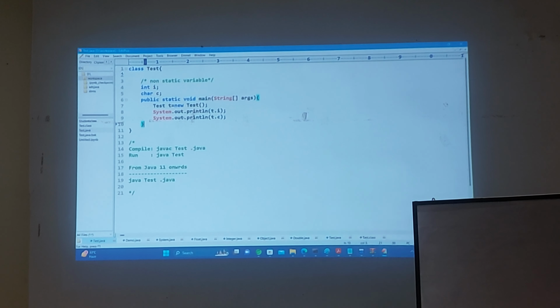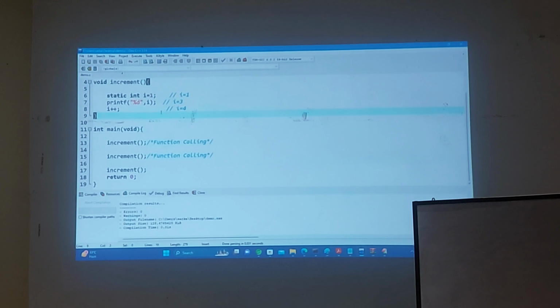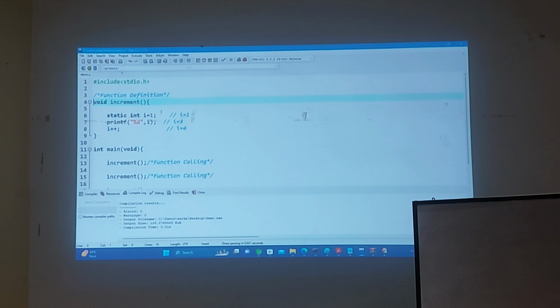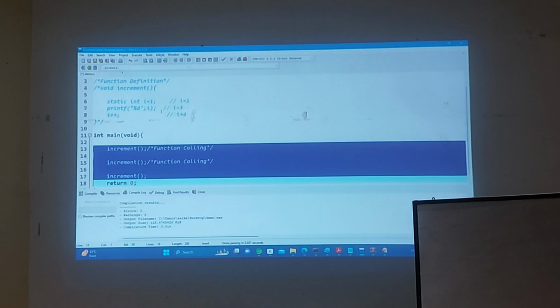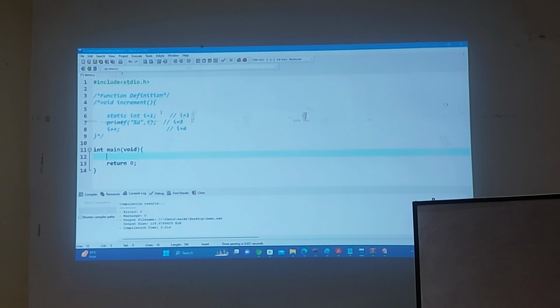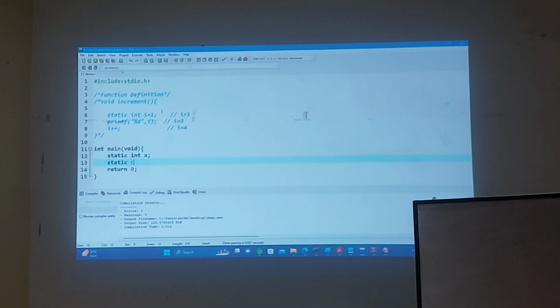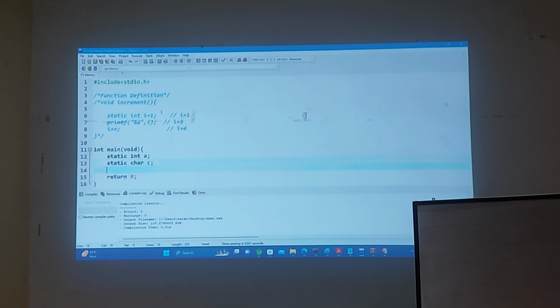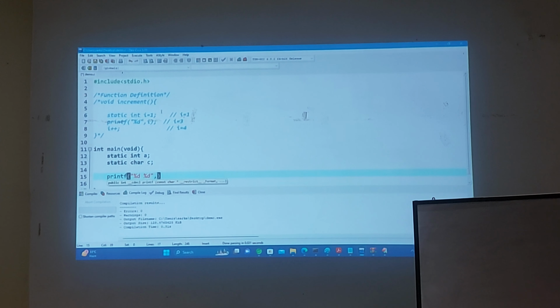Now we want to see once here. In the C programming language, if we take a value like automatic or static, I'm taking static in A, and static char C. Is it really the character or not? Let's see once. Is it really the space here in the case of C?